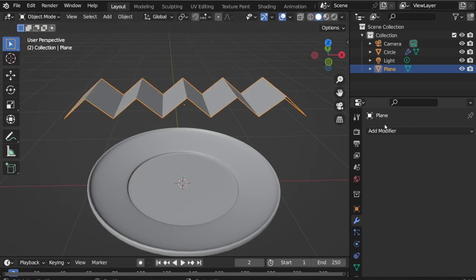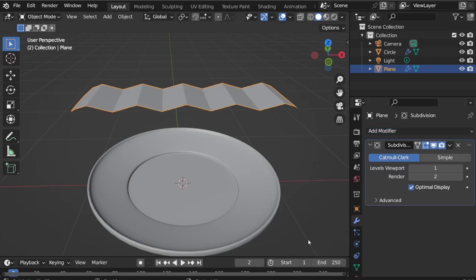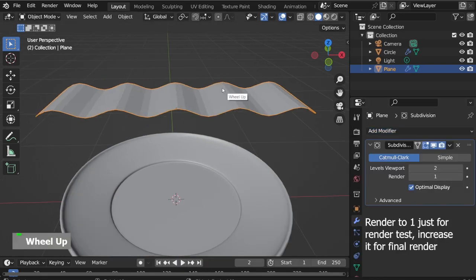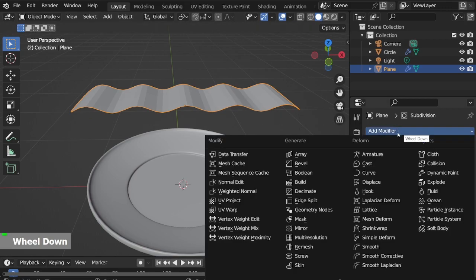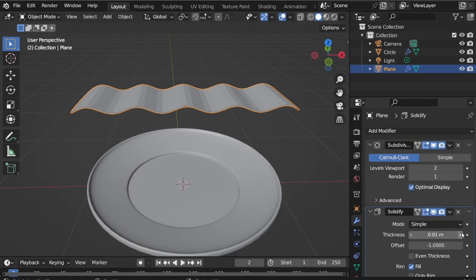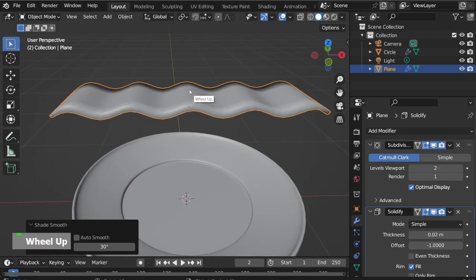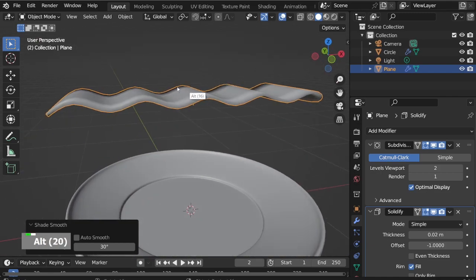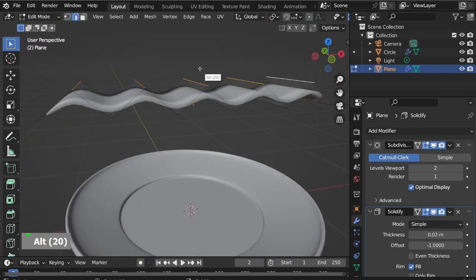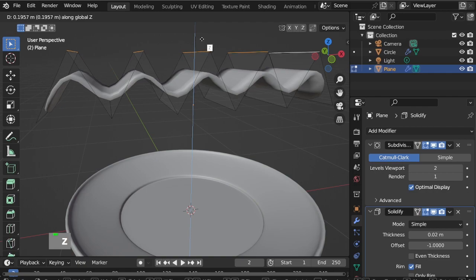Go to object mode, add subdivision surface modifier, render to 1, level to 2. Add solidify modifier to give some thickness. Back to edit mode to adjust the shape more.